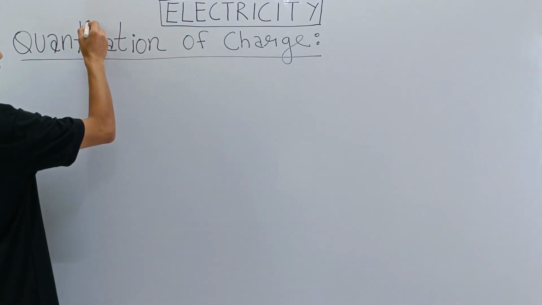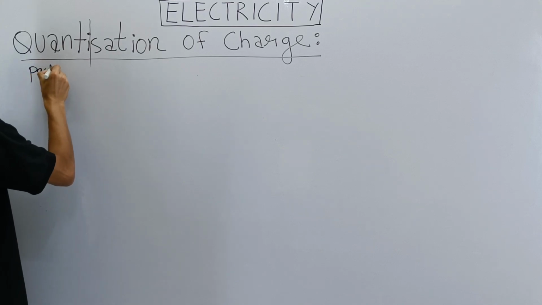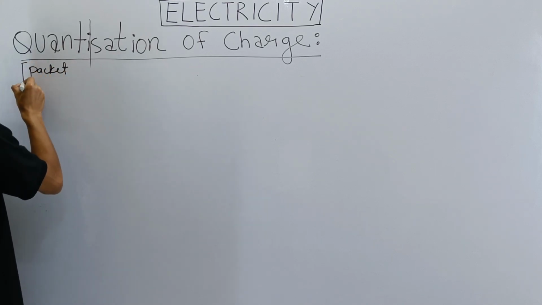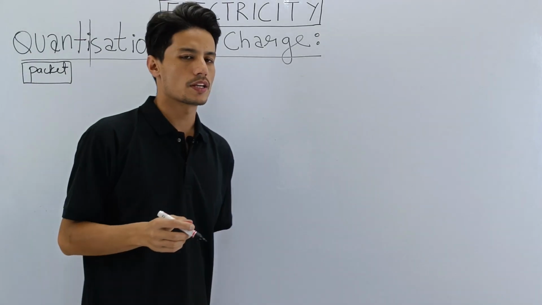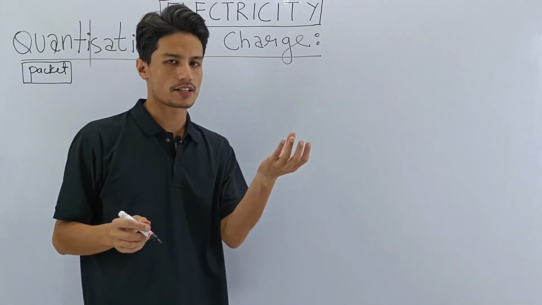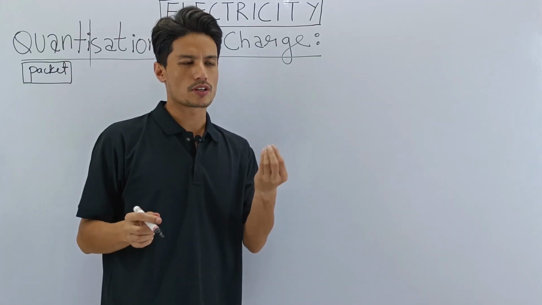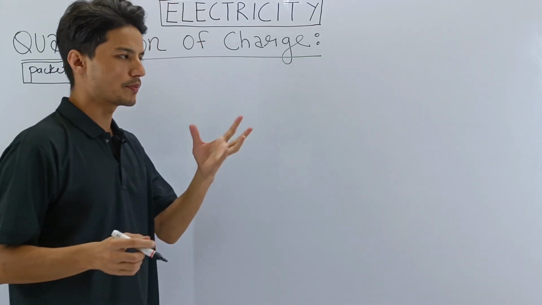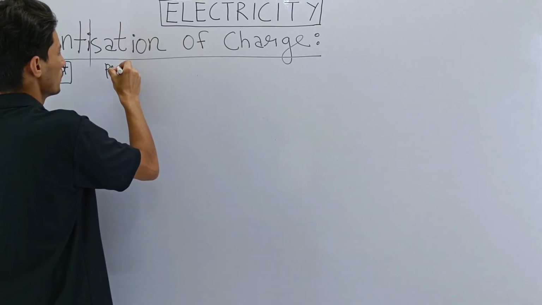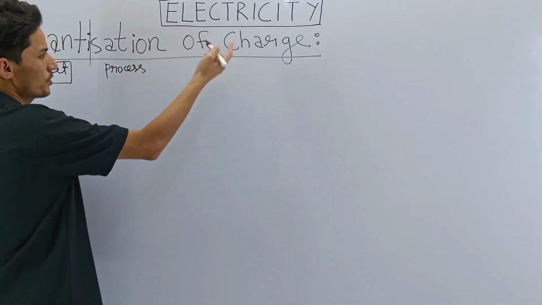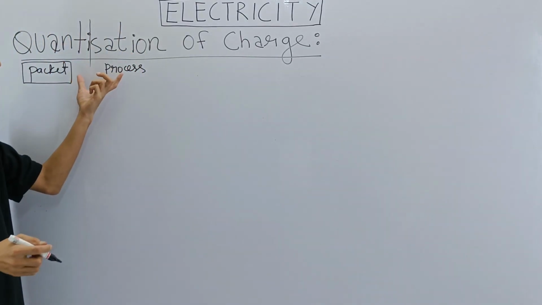Quanti means packet. You are all familiar with packets, right? Whenever we go to the shop, we get things in packets. Tea leaves are sold in packets, and many items, atta, maida, sugar, milk, are sold in packets. So we are familiar with packets. Station means process. Of charge, you already know what charge is.